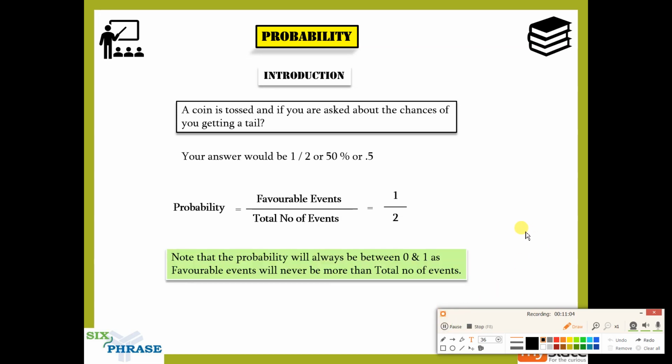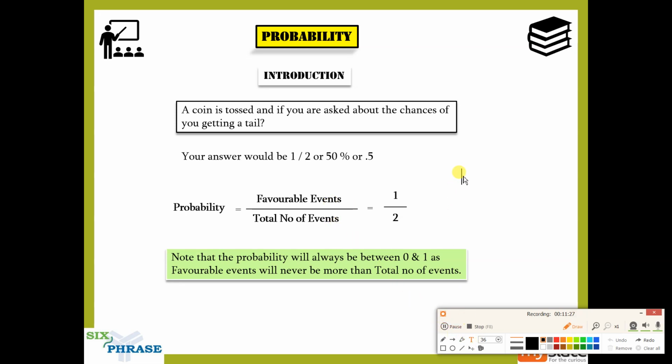So you can see there's something in green. We'll see what it says. Note that the probability will always be between 0 and 1, as the favorable event will never be more than the total number of events. Okay, now, can the favorable event ever be greater than the total number of events, guys? You tell me.